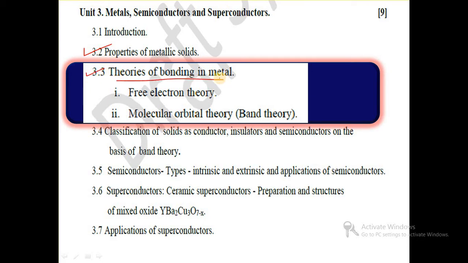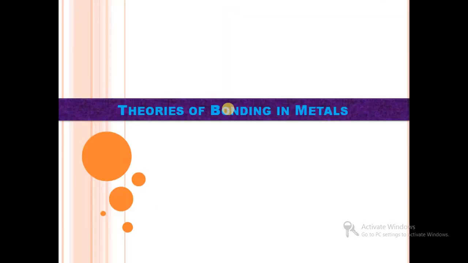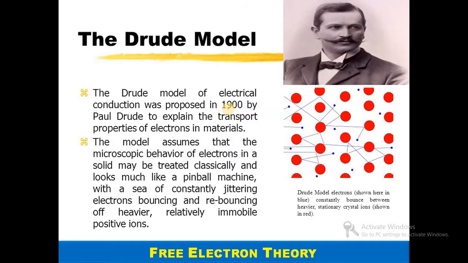There are mainly two theories available. One of them is the free electron theory, and the second one, most important, is the molecular orbital theory, which is also called band theory. First we will see theories of bonding in metals. Out of them, the first theory is the free electron theory.